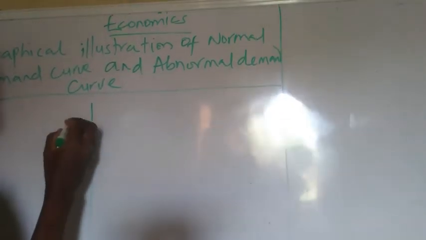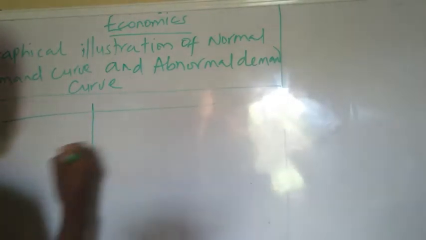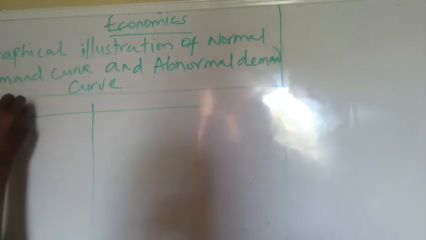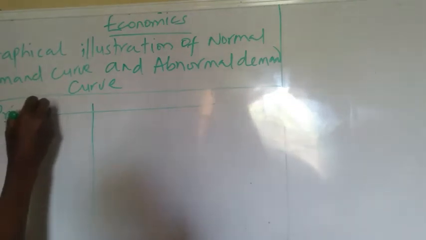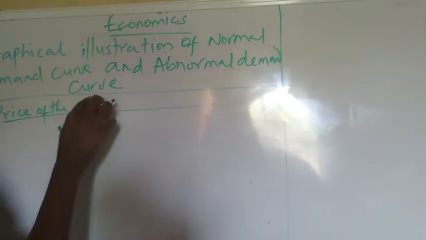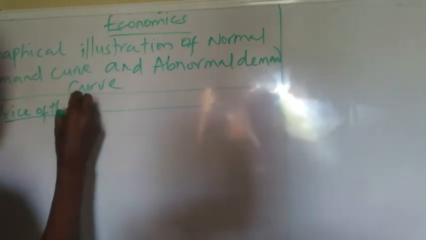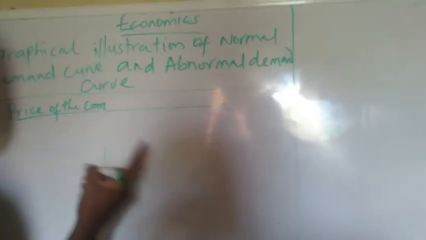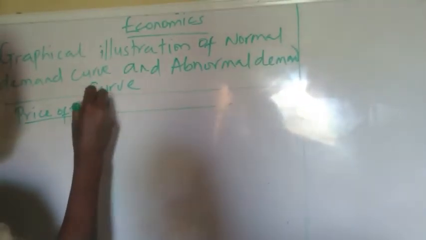It's a table that will give you the specific price and the quantity. Here you have the price of the commodity. Let's give it a name, maybe the price of beans.